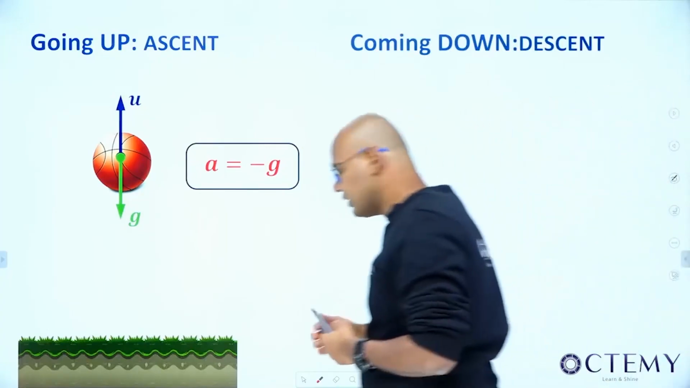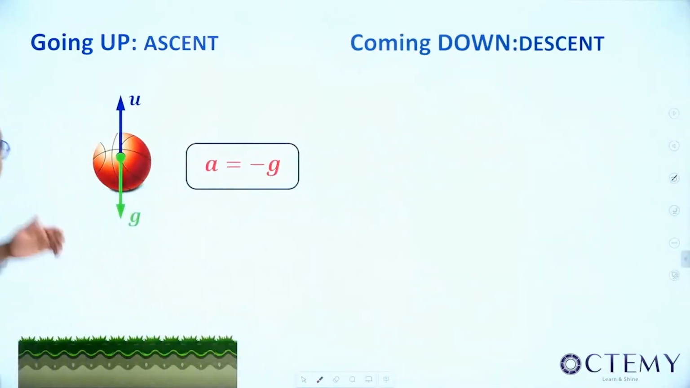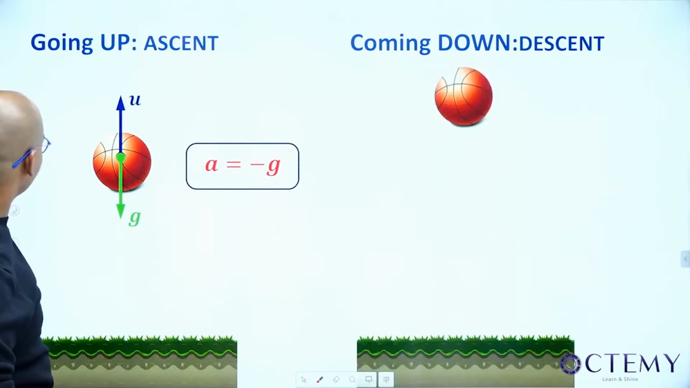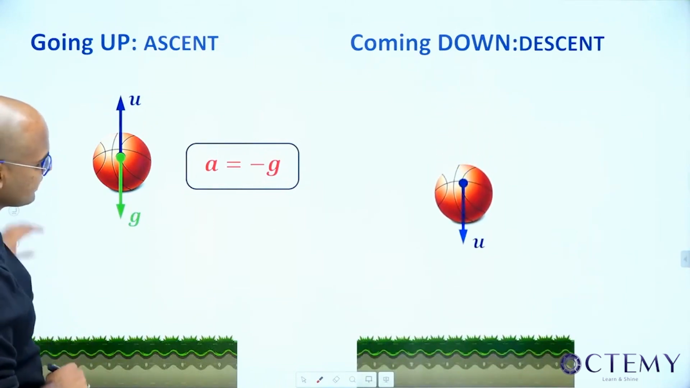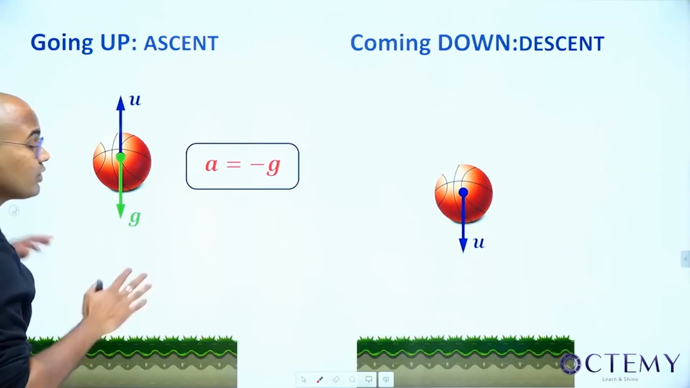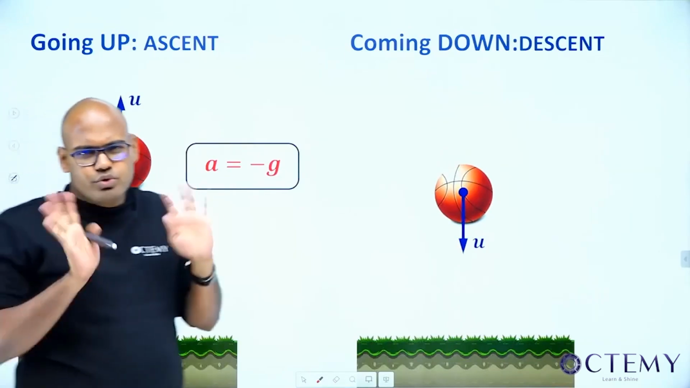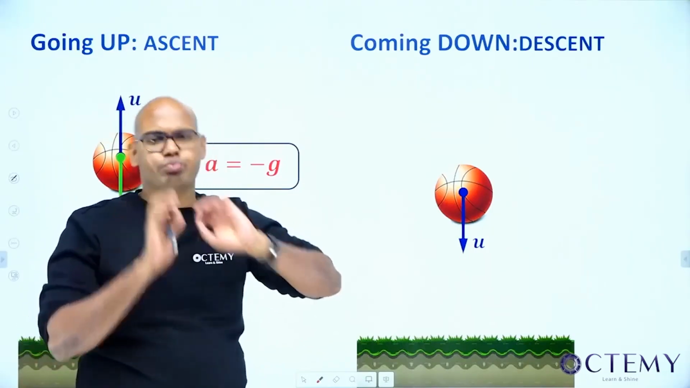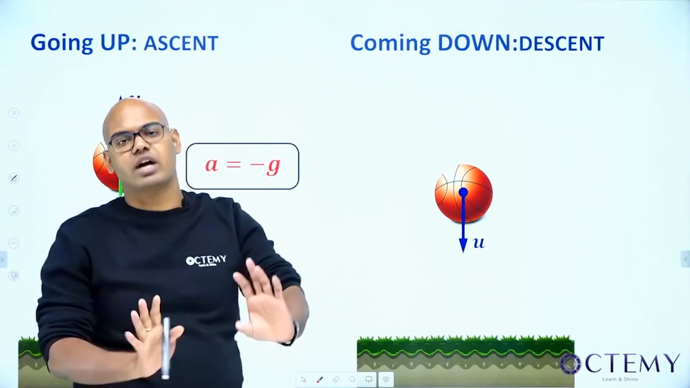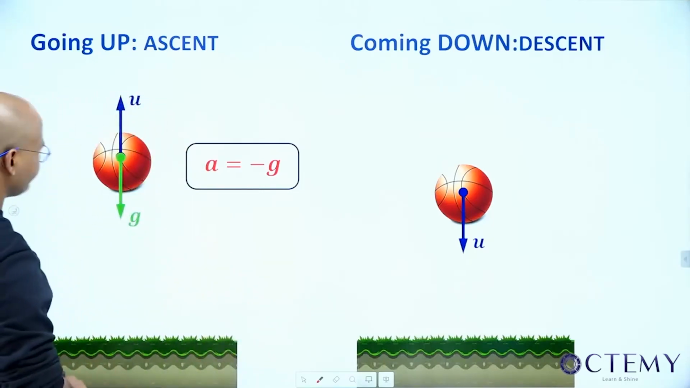Now, coming to the other case. What's the other case? If the body is coming down, descent. Now what happens? If the body has a velocity downwards, it's coming down, right? Now, if the velocity is downwards, what will happen? Earth is not going to change its opinions. Whether you go up, come down, whatever you do, it is only going to pull you down, right?